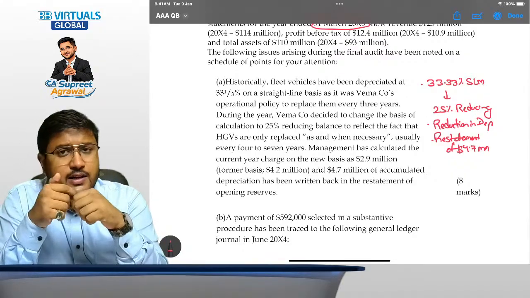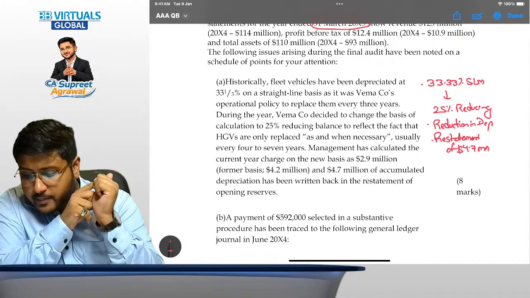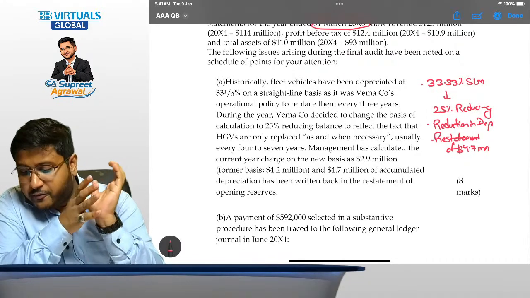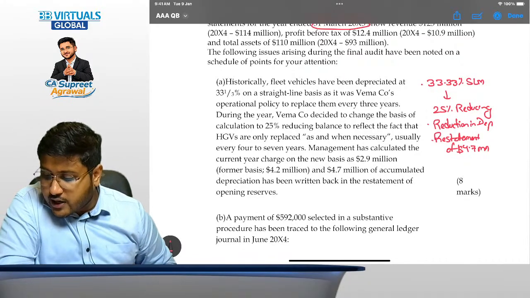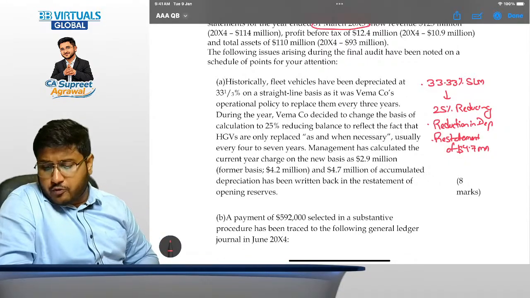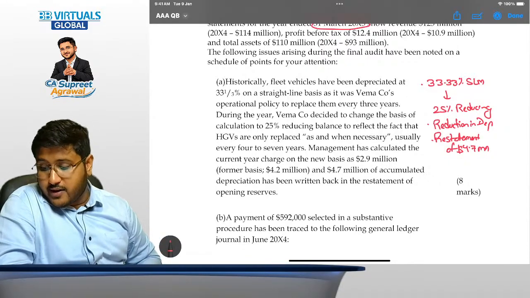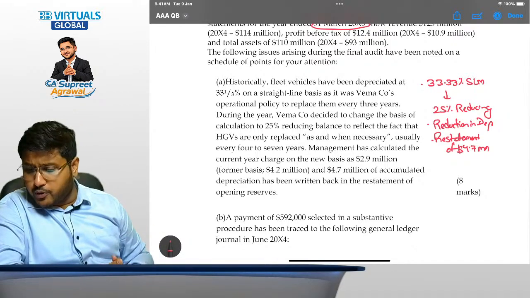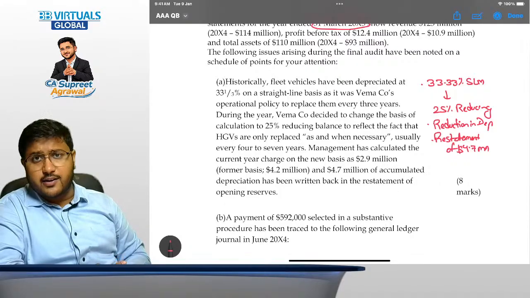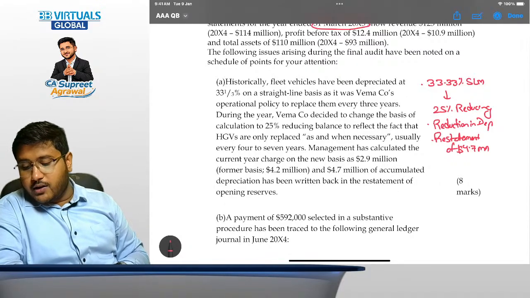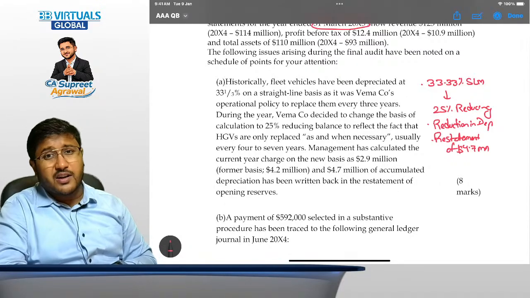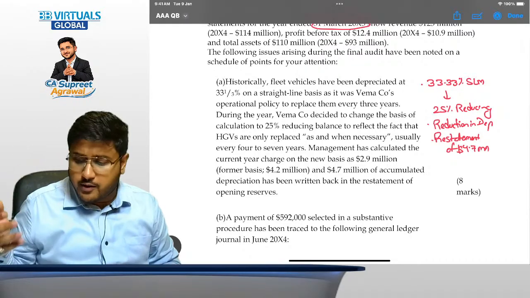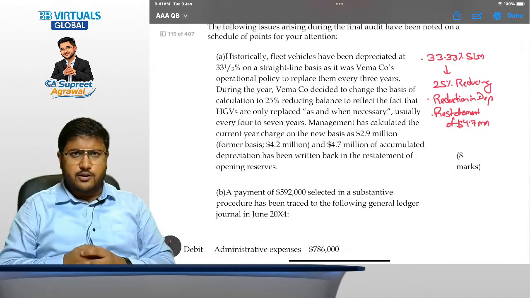Now, is this material? Yes, this is material because the specifications also say the current year charge is $2.9 million, former basis of $4.2 million. So the difference is $1.3 million. Is that material? Yes. If you compare it with the profit before taxes, it is material. When we talk about $4.7 million of accumulated depreciation, is this material? Yes, this is also material compared with the total assets. So that is the matter that you should consider.